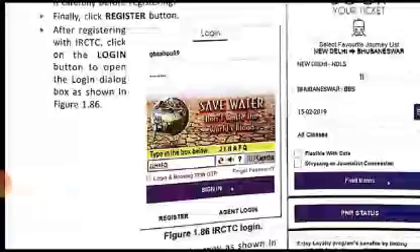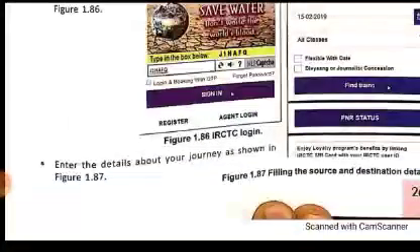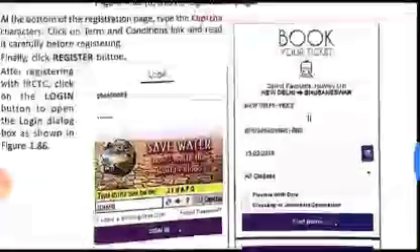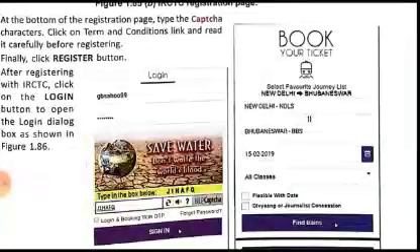So you have to enter the captcha and the details. First of all, you click on sign in. You have to log in by using this login dialog box, and then you enter the details about your journey as shown in figure 1.87. After you have logged in, you will be shown this book your ticket dialog box.